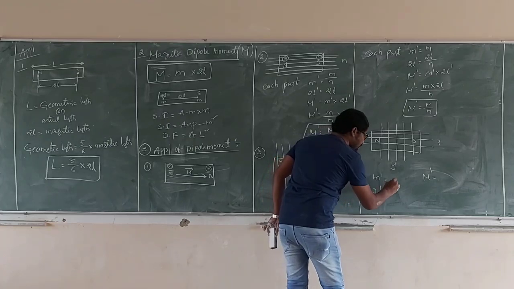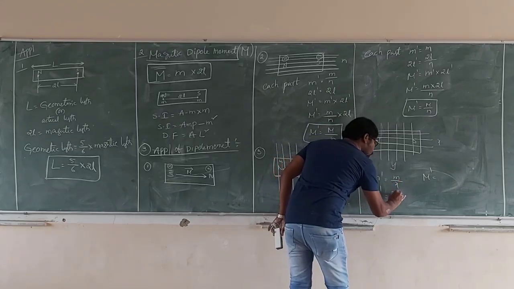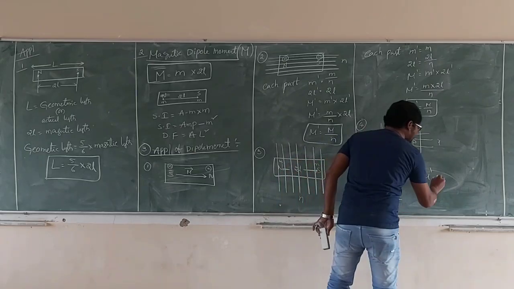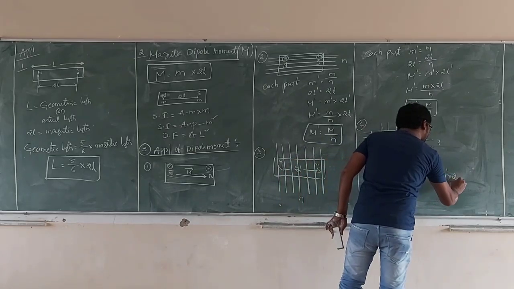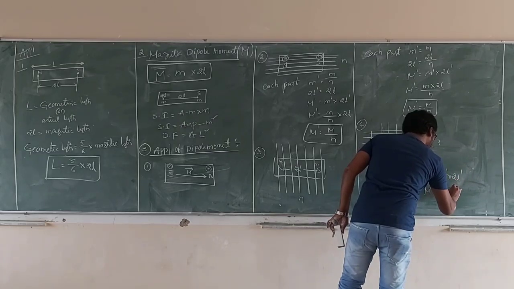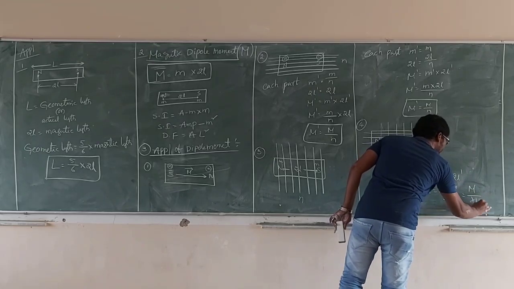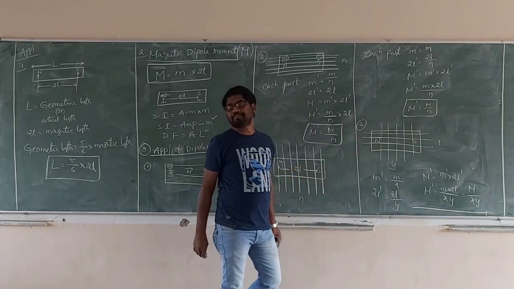This one is m by x. This one is 2l by y. Capital M dash is equal to m by x into 2l by y. Finally, M by xy.